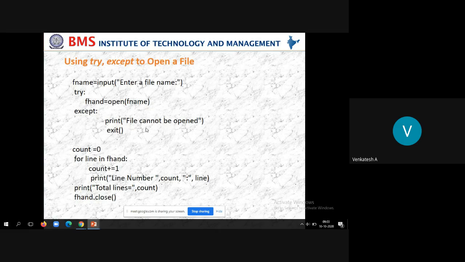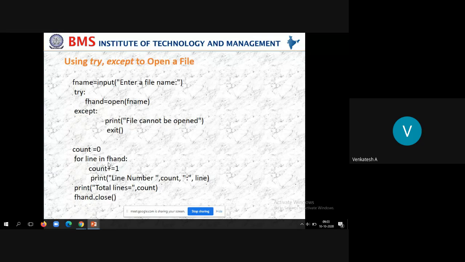Then I want to exit from the program. Why? Because when the file itself is not available, further you cannot do anything. So it is better to exit from the program. So I'll write the exit statement. File cannot be opened, then exit from the program. That's it. In case the file is available, it will not execute the except block. It will come to count is equal to 0.